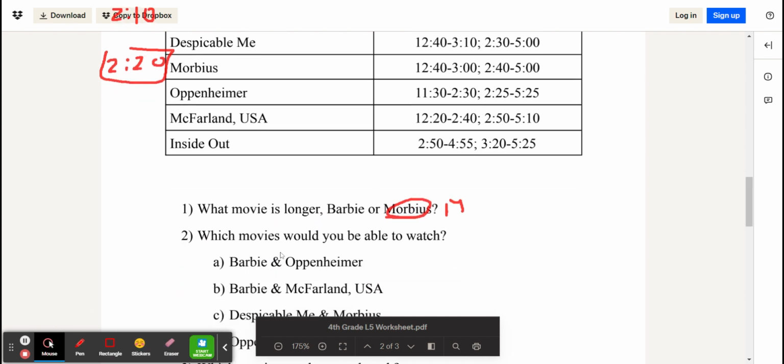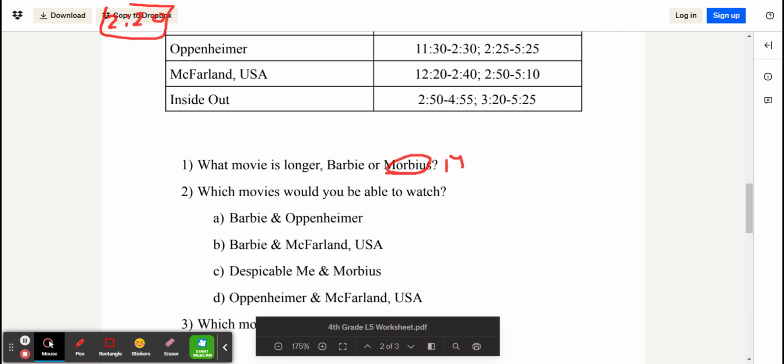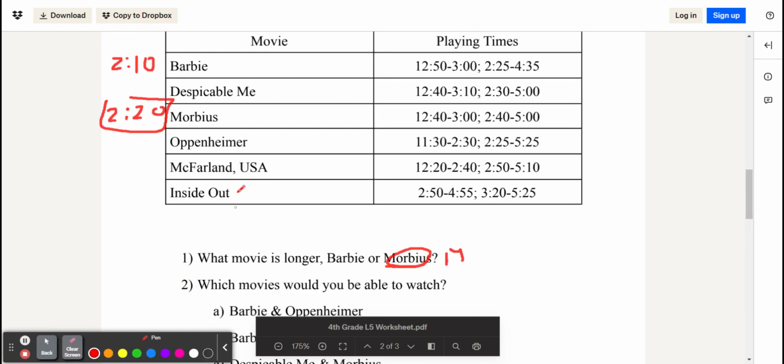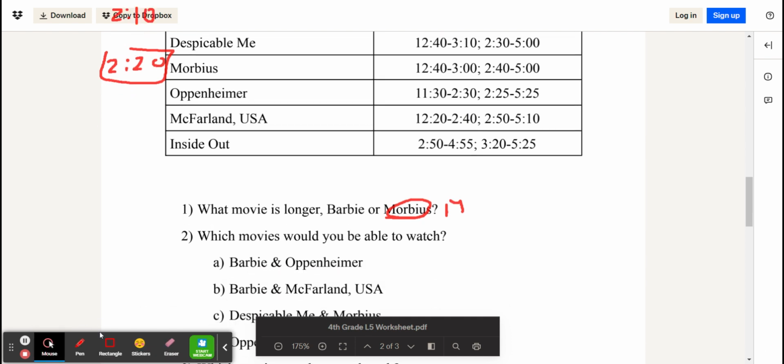Which movies would you be able to watch? And then there are these choices. Let's check Barbie and Oppenheimer. We have Barbie, which starts at 12:50 and ends at 3. And then Oppenheimer starts too early, so we can't watch Barbie and then Oppenheimer because we would have a conflict. For Oppenheimer and then Barbie, once again, Oppenheimer ends at 2:30 while Barbie starts at 2:25, so there's a conflict there. So this is wrong.